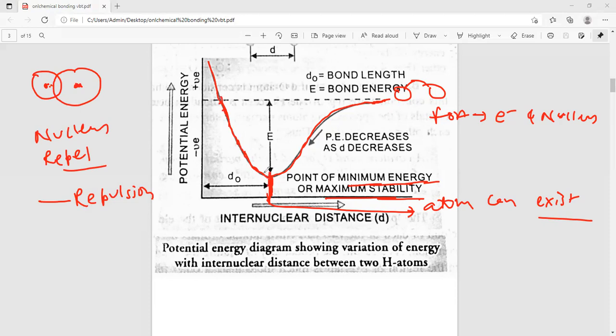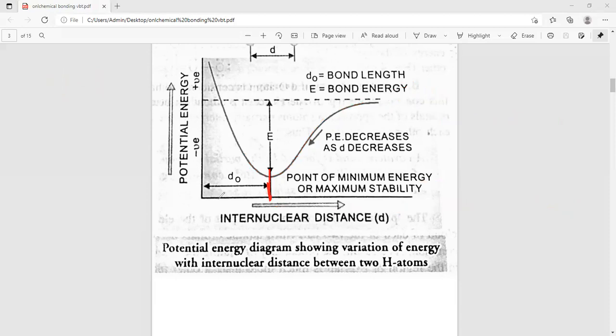It means at this point the atom exists and the distance of this point is called its bond length, and this energy is called bond energy. Bond energy means the amount of energy released or required.